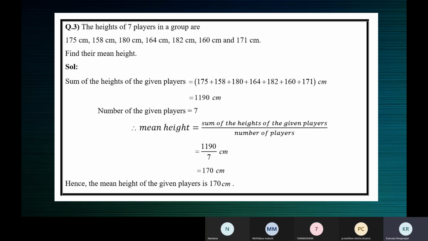The answer will be in centimeters because it's height. The heights are given in centimeters, so the final answer, the mean height, will be in centimeters. So see here, the mean height means that on an average, roughly, the players are 170 centimeters tall.